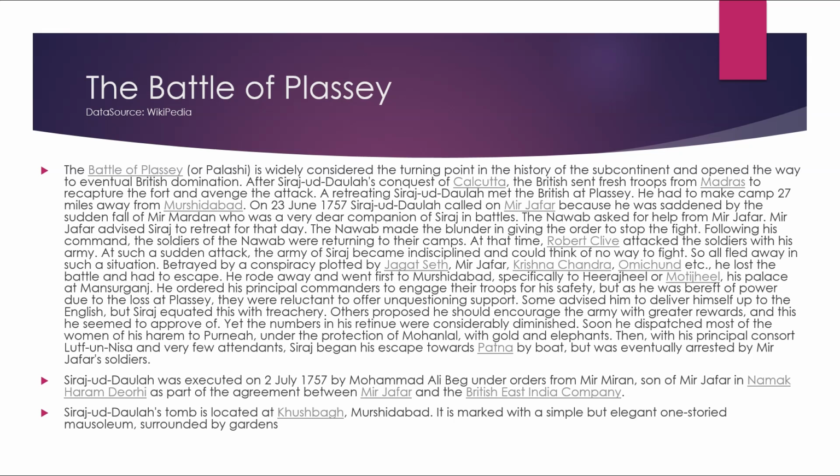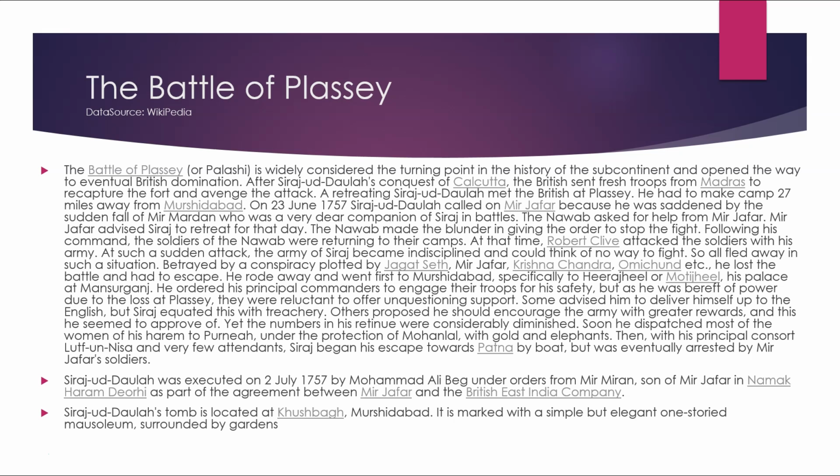On 23 June 1757, Sirajud-Daulah called Mir Jafar because he was saddened by the sudden fall of Mir Mardan, who was a very dear companion of Siraj in battles. The Nawab asked for help from Mir Jafar. Mir Jafar advised Siraj to retreat for that day. The Nawab made the blunder of giving the order to stop the fight. Following his command, the soldiers of the Nawab were returning to their camps.